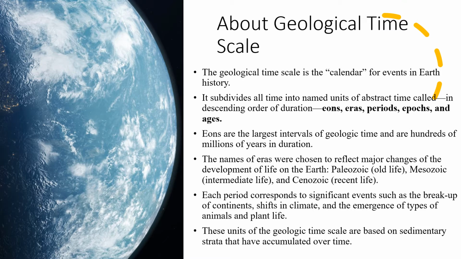And how is this time period decided? There are various factors on the basis of which time periods are decided, but the most important is sedimentary strata. When excavation happens on Earth, various types of soils are discovered at various depths, and from the carbon dating system, the exact age of that soil can be determined, and on the basis of the age of soil, various time periods may be decided.